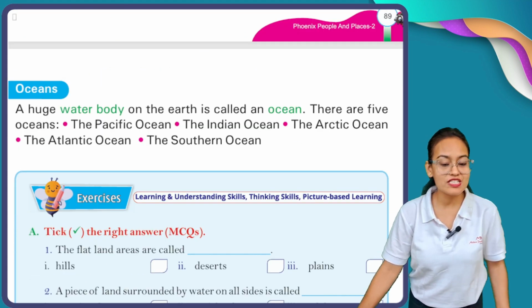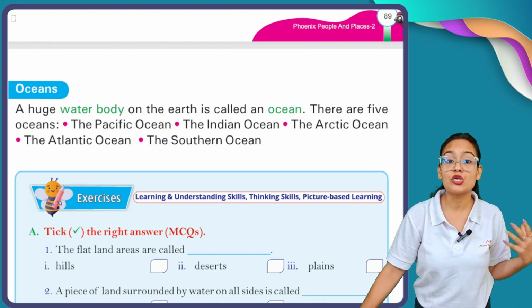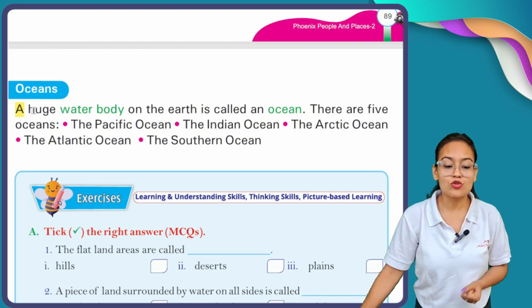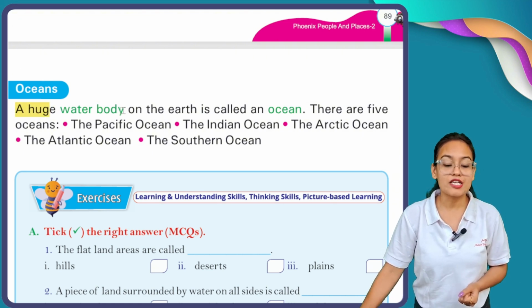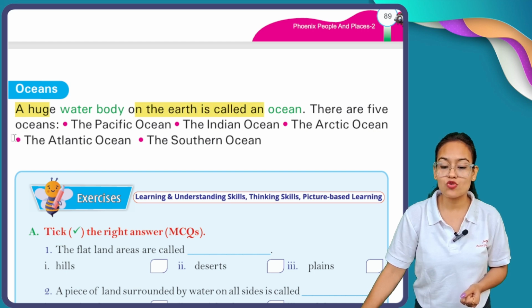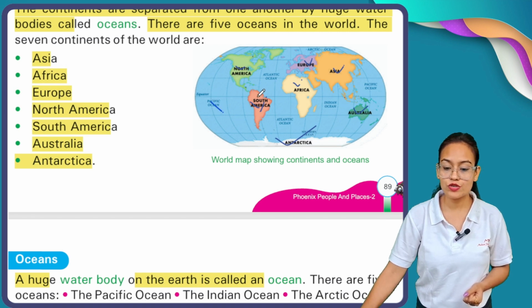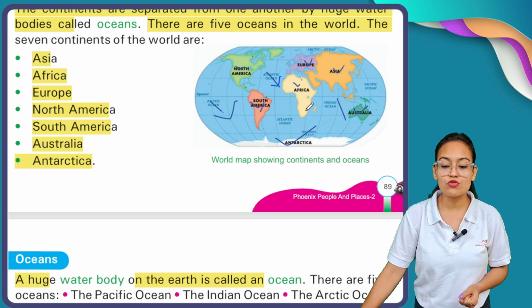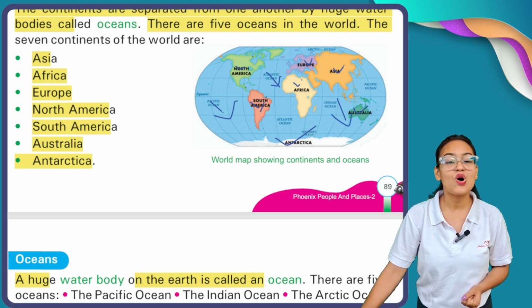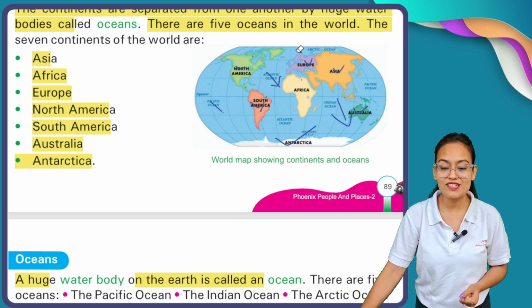After those seven continents, we have huge water bodies, and a huge water body on the earth is called an ocean. Let me show you, these are the huge water bodies, called oceans.